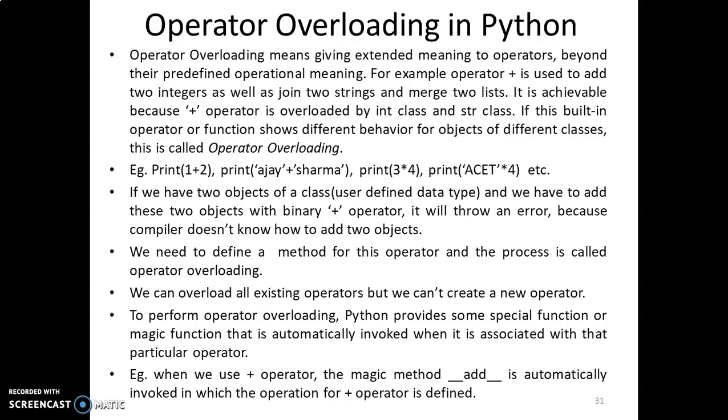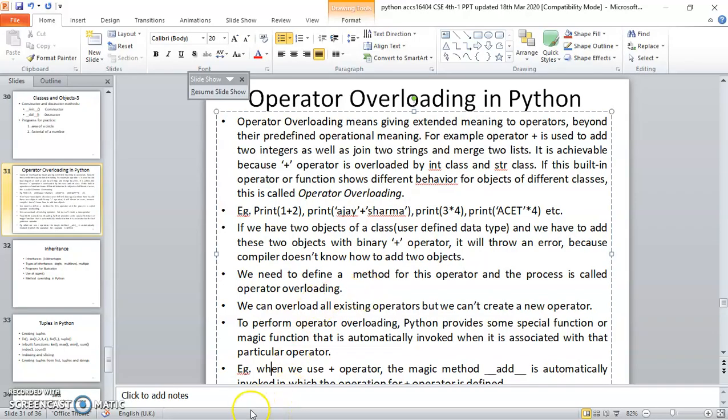For example, as all of you know, plus is used to add two integers. But in Python, plus has been overloaded so that it can also join two strings and merge two lists. This is achievable because the plus operator is overloaded by the int class and string class. And if this built-in operator shows different behavior for the objects of a class, then this criterion is known as operator overloading.